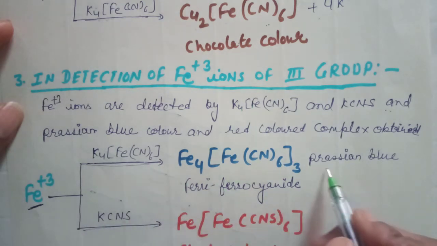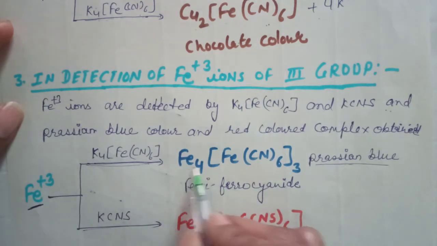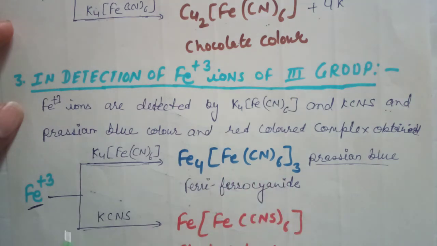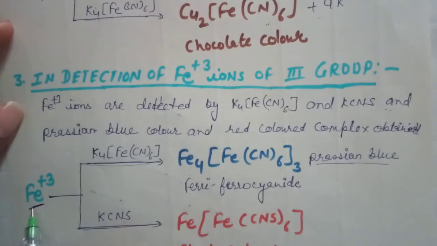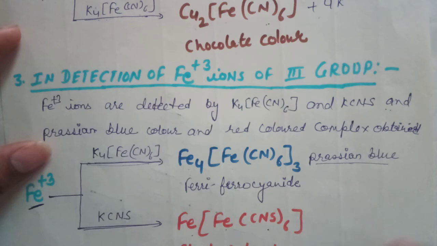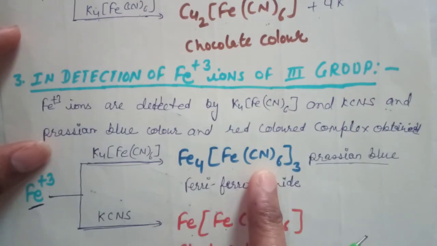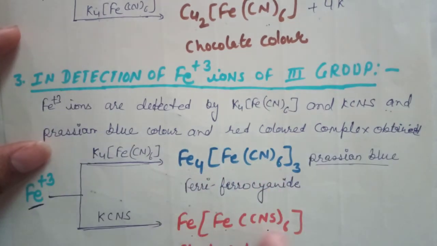While we use KCNS to check the Fe3+ ions, we get blood red colored ferrothiocyanate. These colors show the presence of Fe3+ ion in the mixture.